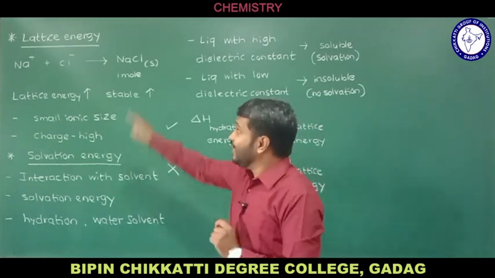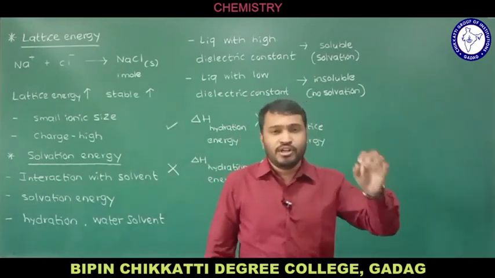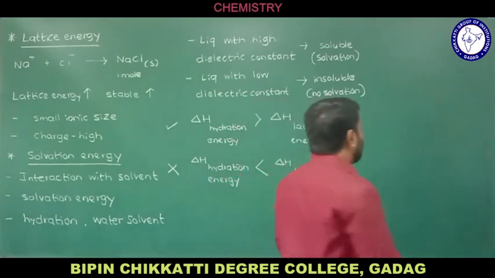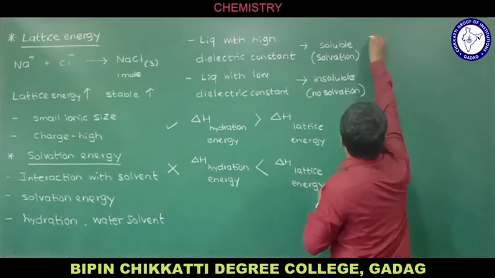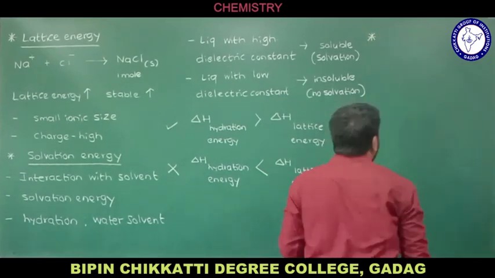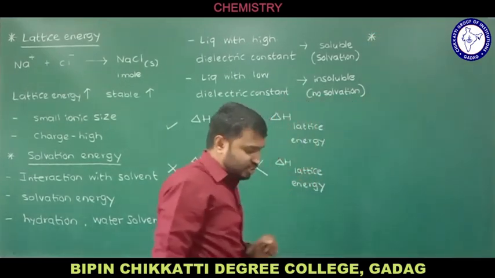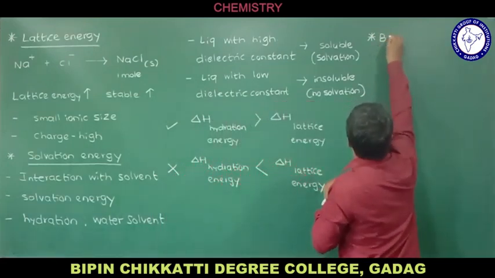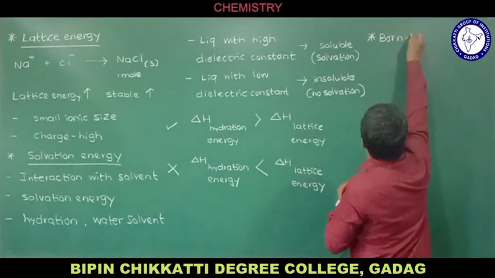Now we'll see lattice energy. I told you, so how can we calculate lattice energy practically? The lattice energy of an ionic crystal can be calculated by one equation and one formula, and that we call the Born-Lande equation.